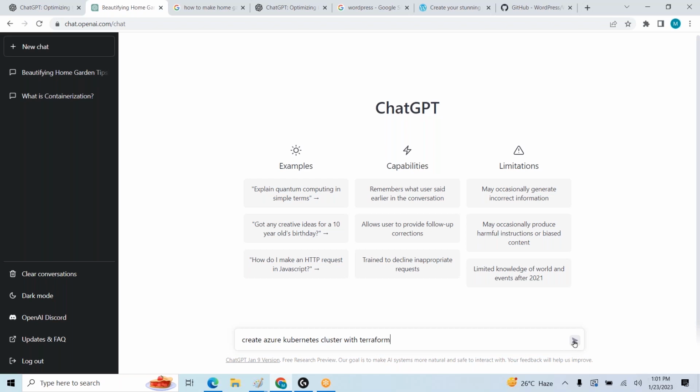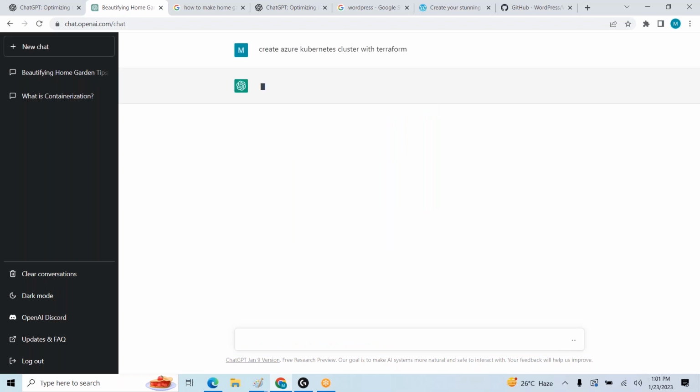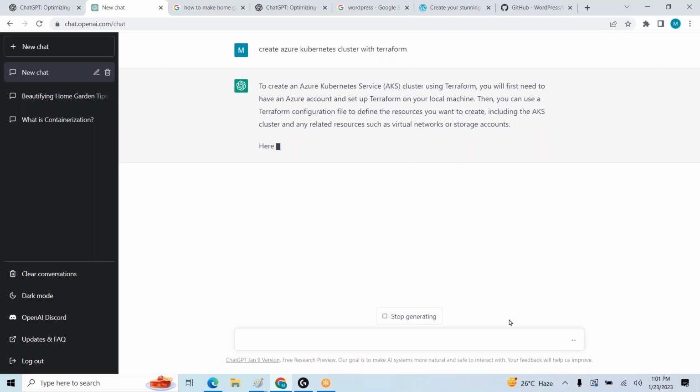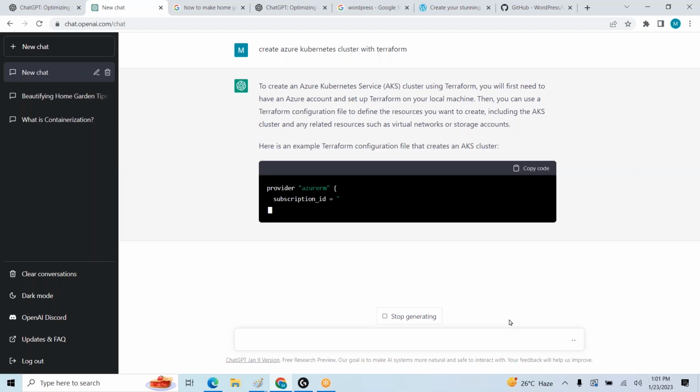We are trying to get details to create our entire environment. Let's wait. So it will give you the complete information. We can ask without explanation also, whatever information we need. We need the Terraform script, so we can ask for that without explanation also.